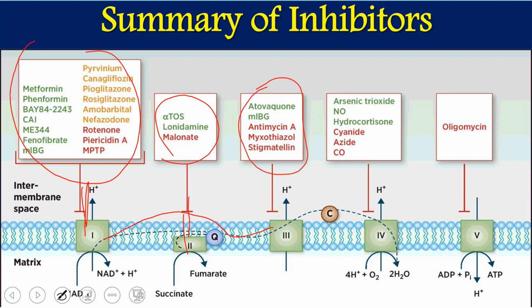These are the compounds which work as complex 3 inhibitors. These compounds, along with azide, cyanide, and carbon monoxide, work as complex 4 inhibitors, and oligomycin and DCCD work as ATP synthase inhibitors. So these are the different inhibitors and different uncouplers.